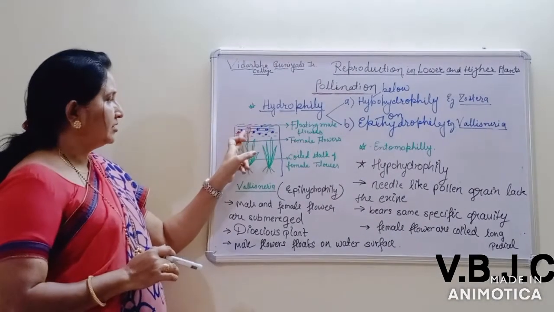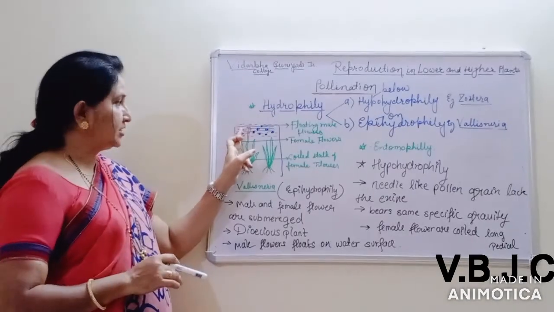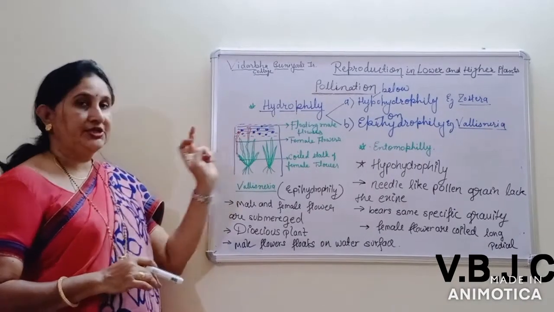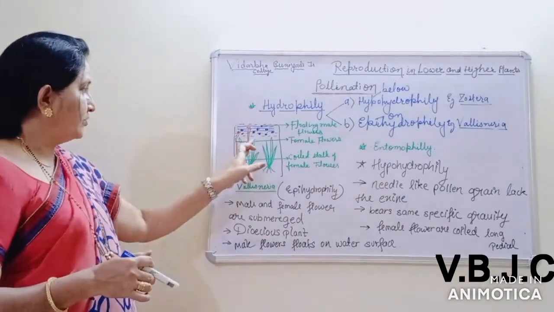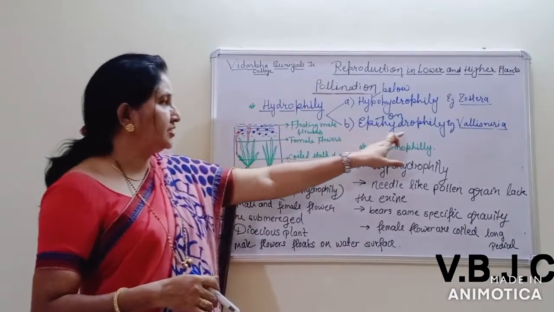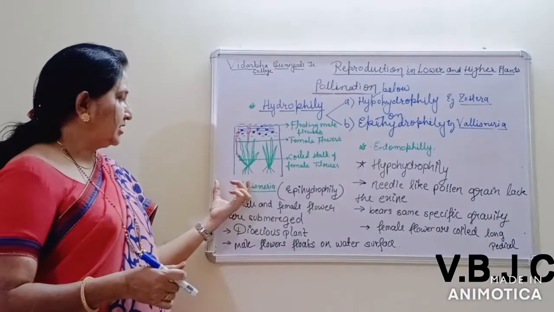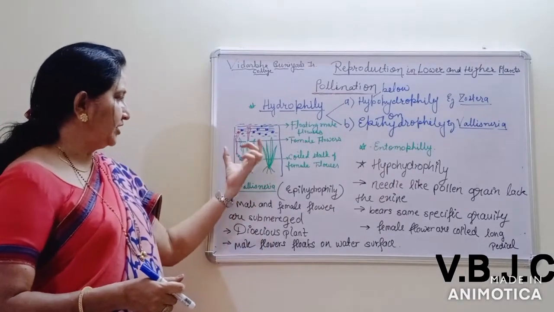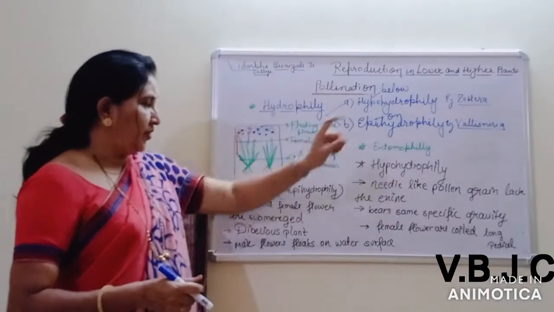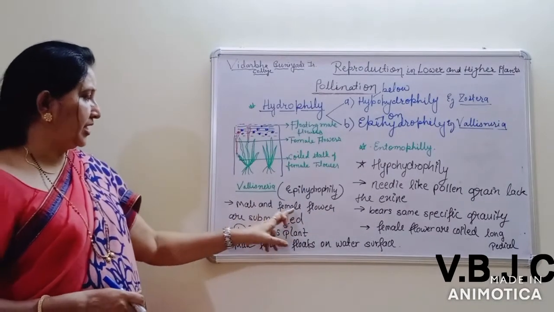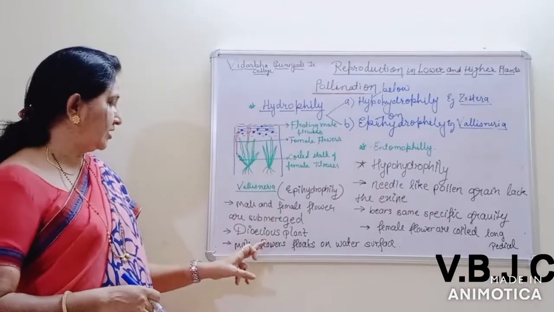And when these pollen grains are deposited on the stigma of this flower, the pollination takes place there. Now this is about epihydrophily, and an example is Vallisneria. So this is about epihydrophily and hypohydrophily. In epihydrophily, as I already told, male and female flowers are submerged there.